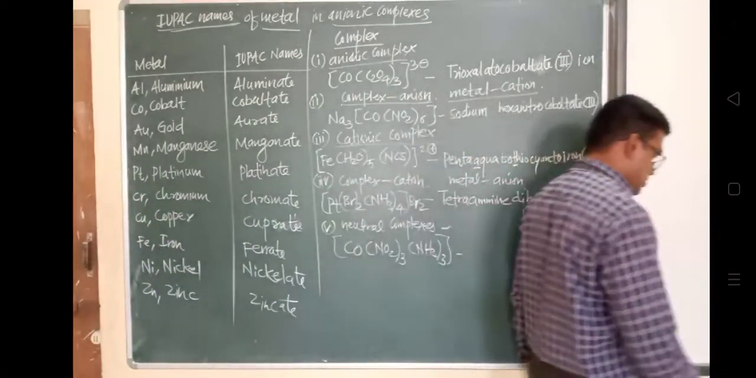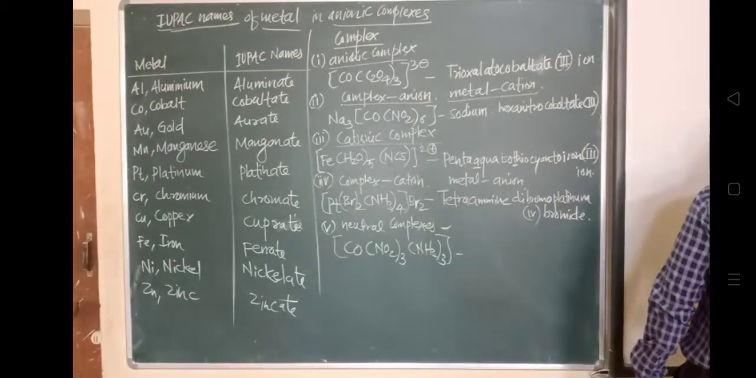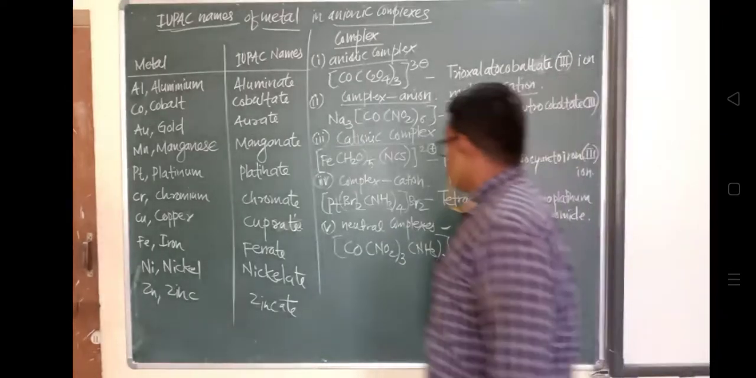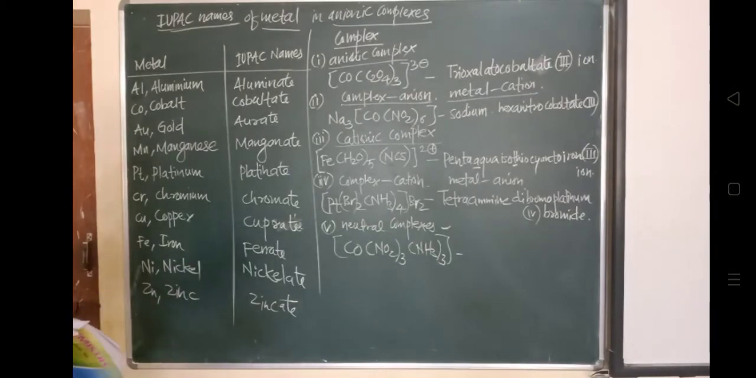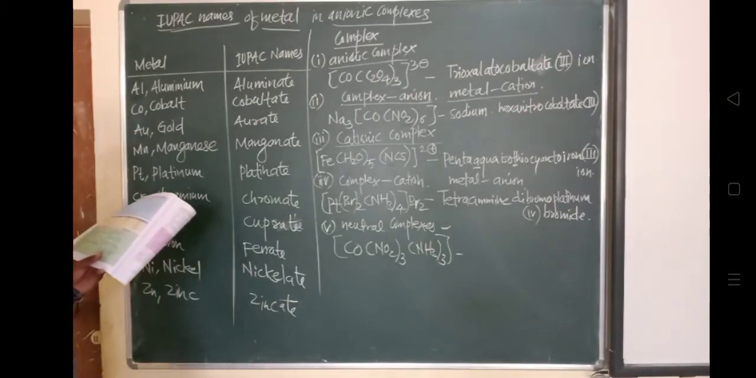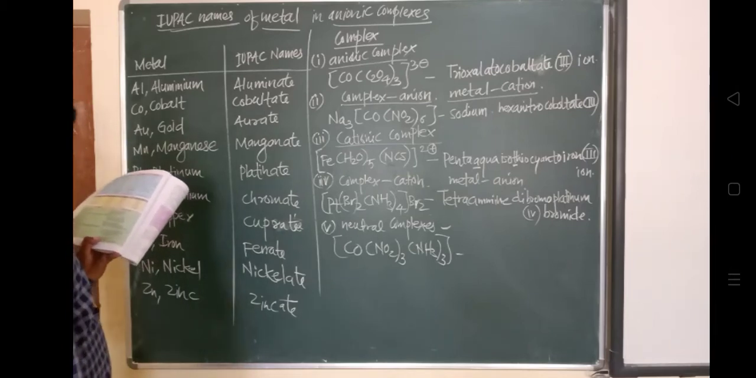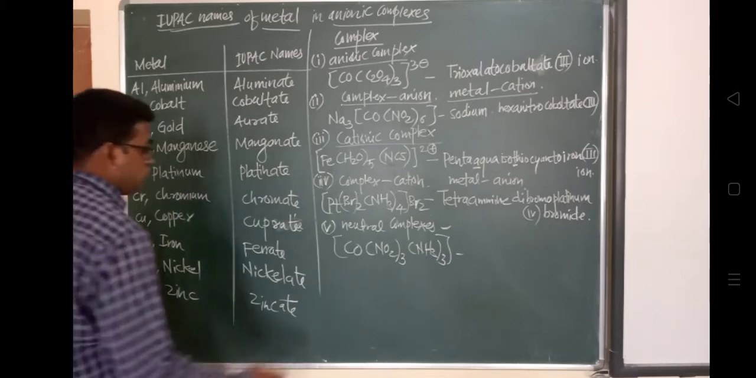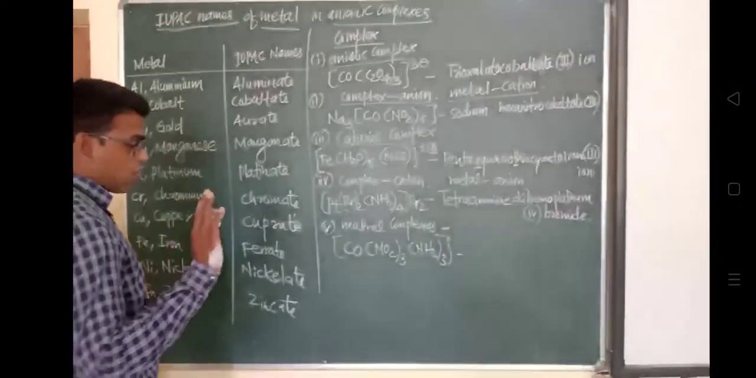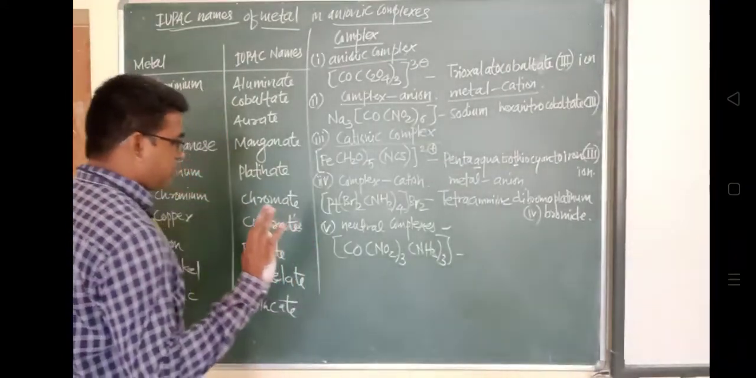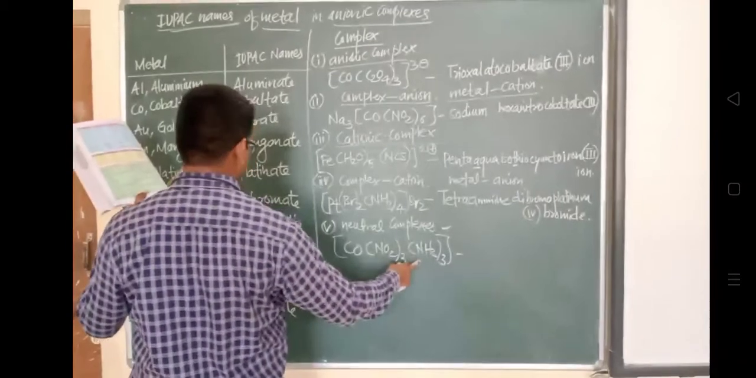Okay, try nitro. So here amine will come first, A alphabet, and nitro, N, will come later. Try nitro. Then, as it is neutral, when the complex is neutral or cationic, when the metal is present, the full name of the metal is used. Okay, you can see here.